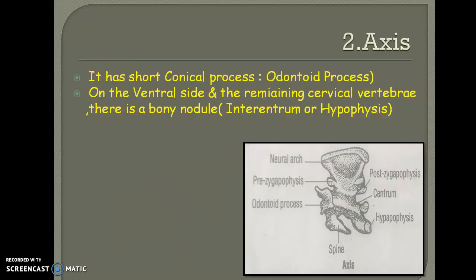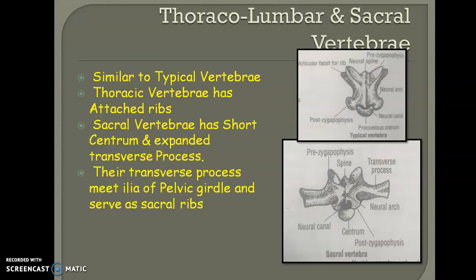Then comes the axis, which is the second vertebrae. The structure is very similar to the atlas, but in addition it has two more regions. The first is the odontoid region, here. On the ventral side, you can see another structure, a body nodule known as the hypophysis. Only these two structures are unique to the axis. All the other regions are very similar to the atlas.